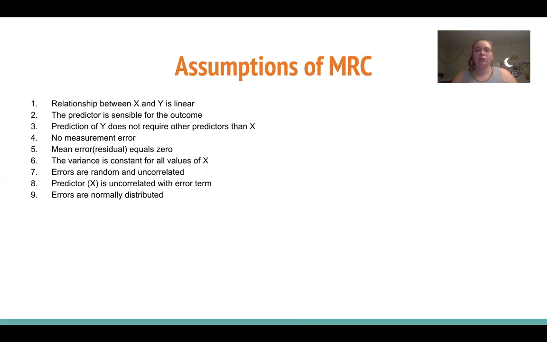But with regression, come certain assumptions, specifically 9 assumptions that we should look at when consulting outputs in our model. Now with regression, we don't always have to follow all of these assumptions at the same time because some of them are just unrealistic, like there being no measurement error. We're dealing with humans, we're dealing with people, there's always going to be some sort of measurement error to take into account. But it's always important to check these assumptions against our model to make sure we can understand what our model's saying. So when we look at our model, we'll go back and check a few of these assumptions just to make sure we're not violating any.